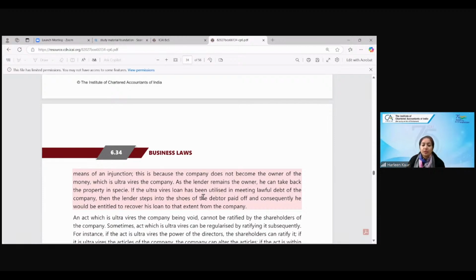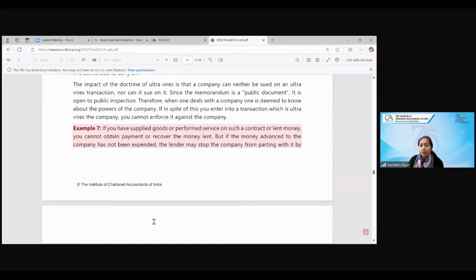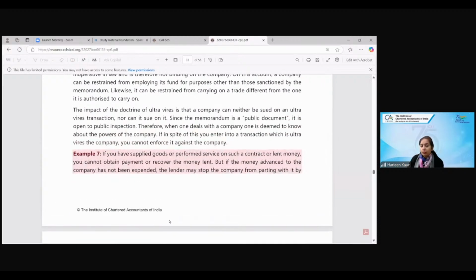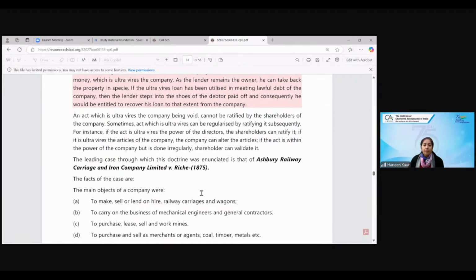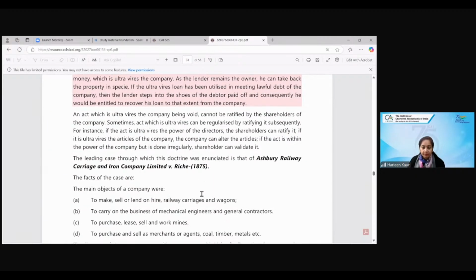If the ultra vires money has been utilized in meeting lawful debts, then he steps into the shoes of a debtor and consequently he will be entitled to recover his amount. If somebody has wrongfully entered into a transaction, remember the memorandum is a public document. Anyone who's dealing with a company is bound to have read the memorandum, then only he enters into a contract. But where any expenditure has still not been done, he can claim his money back. All right.